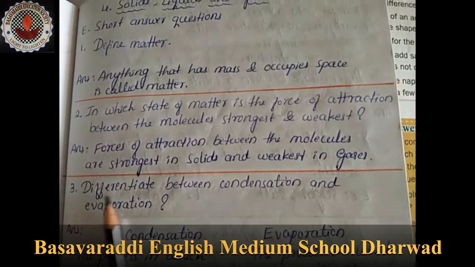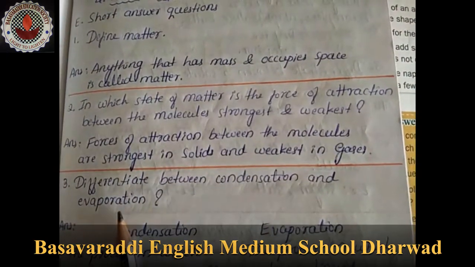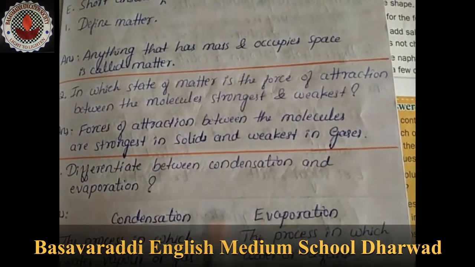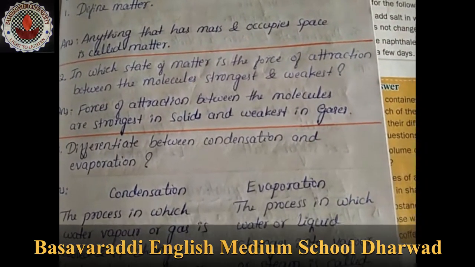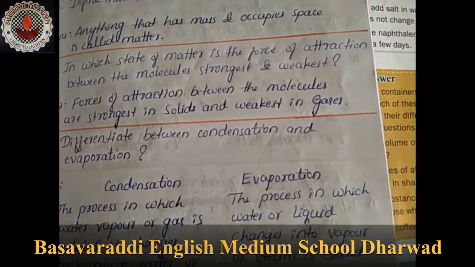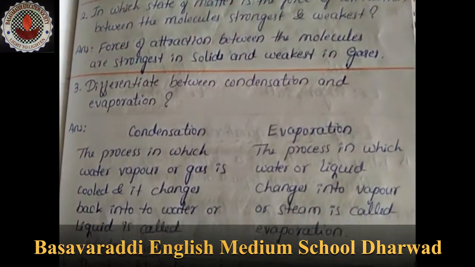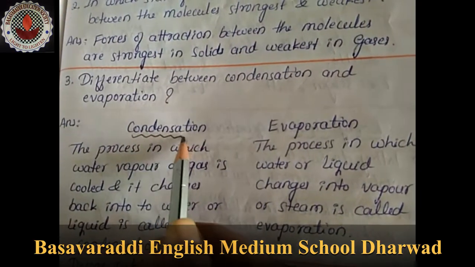Third one, differentiate between condensation and evaporation. Let's make 2 columns, one for condensation and one for evaporation. Let's write the differences in the respective columns. The first one is condensation.